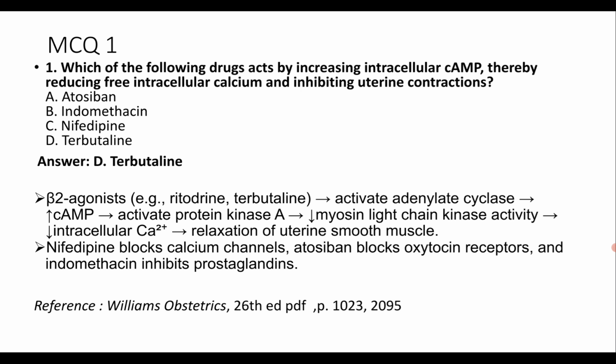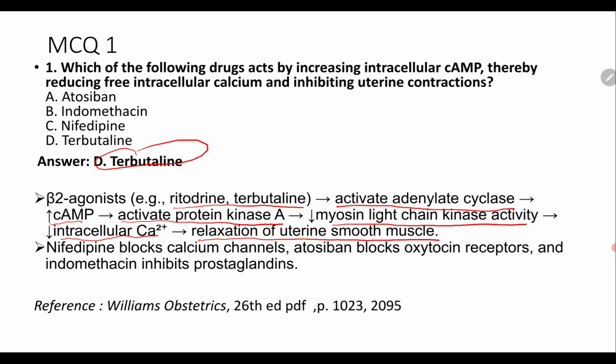They are asking for the drug that acts by increasing intracellular cyclic AMP, which reduces free intracellular calcium and inhibits uterine contraction. The mechanism is not atosiban, because that acts at the receptor. It is not indomethacin, but the answer is terbutaline. Beta-2 agonists, ritodrine and terbutaline, activate adenylate cyclase and increase cyclic AMP and activate protein kinase A, decrease myosin light chain kinase activity, and also decrease intracellular calcium, which causes relaxation